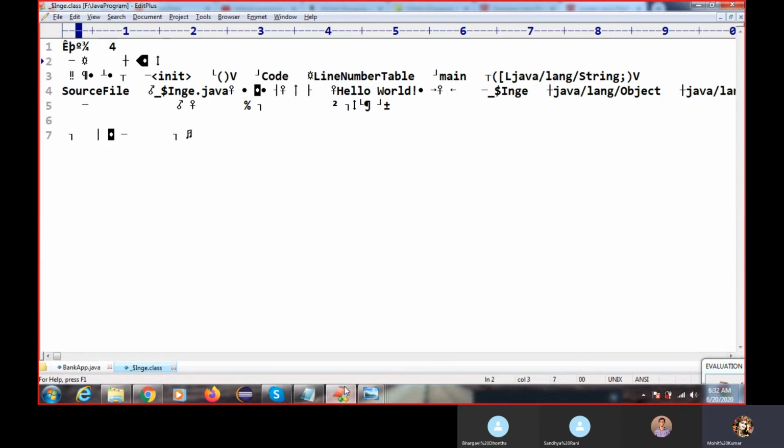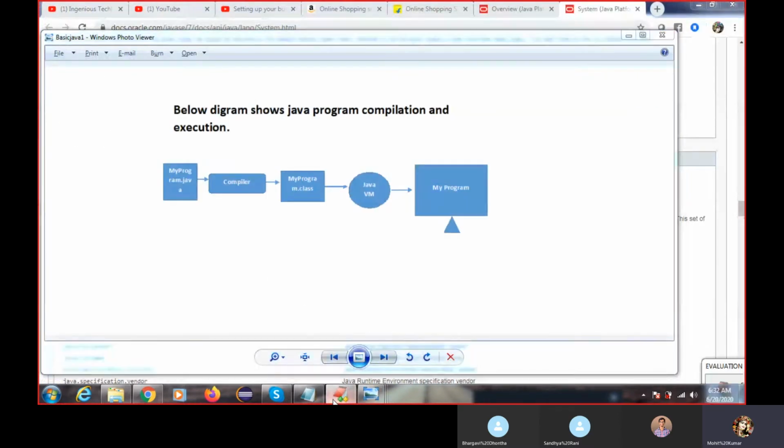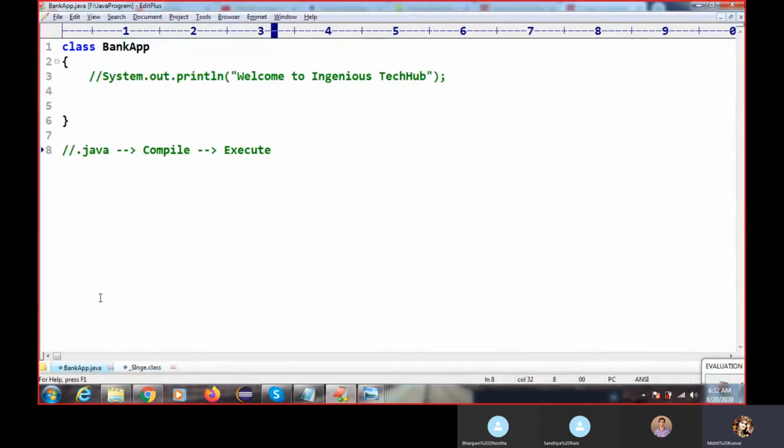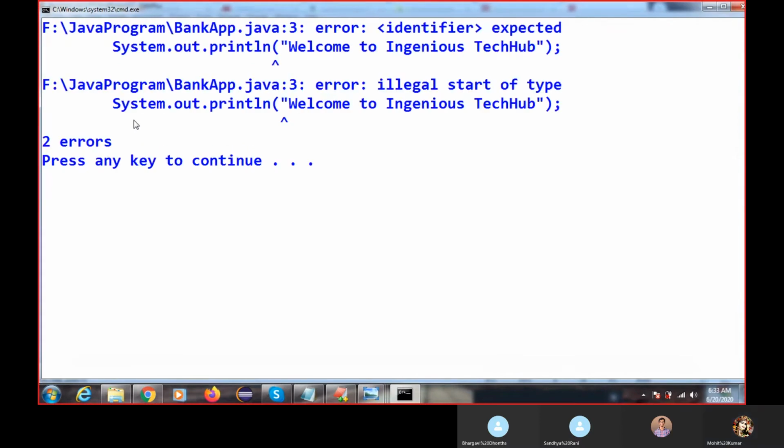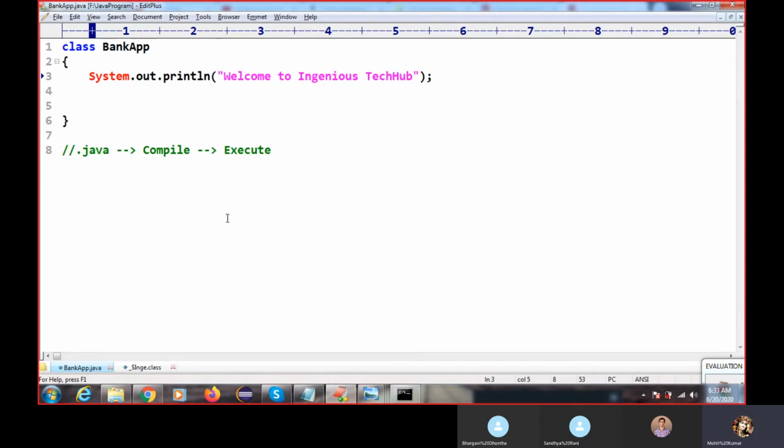Okay, but I still have some doubt here in my code. I want to print here, welcome to Engineers Tech Hub. If I try to compile this code with Control 1, you can see I'm getting some error: identifier expected or illegal start of type. The question is why this error is coming, why are we not able to execute this code. Does anyone have an idea why we are getting this error?